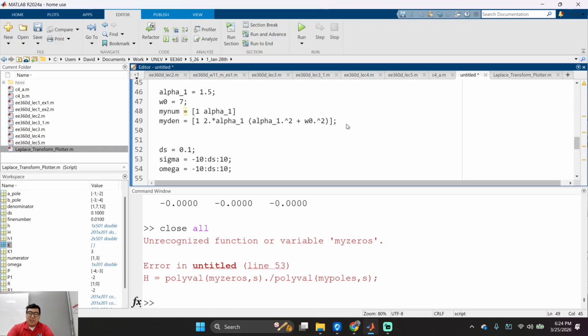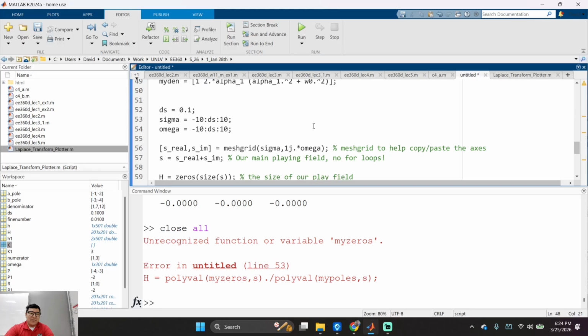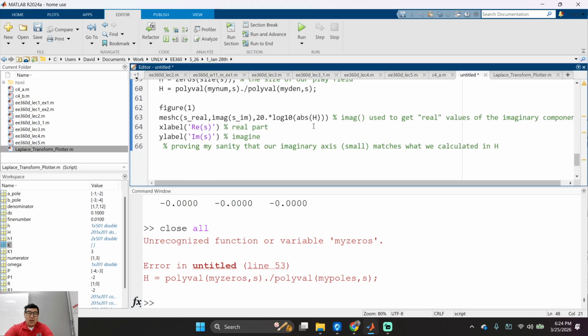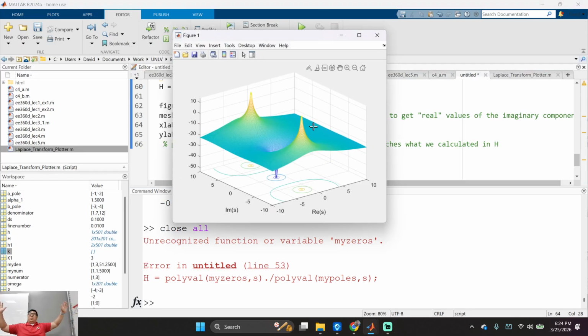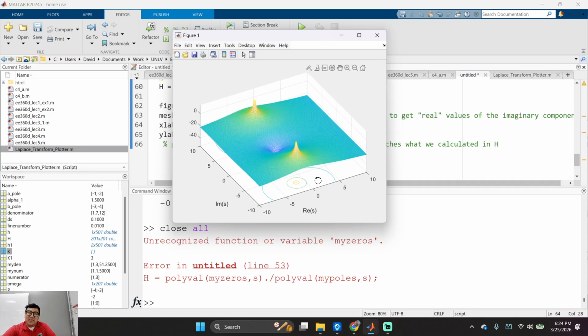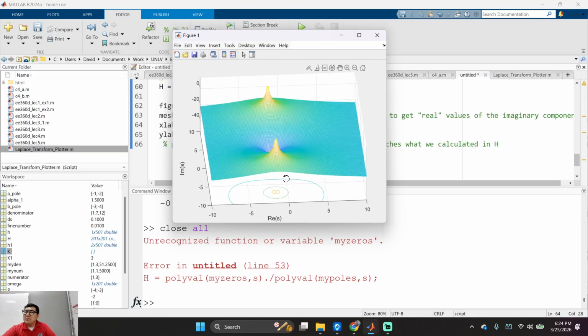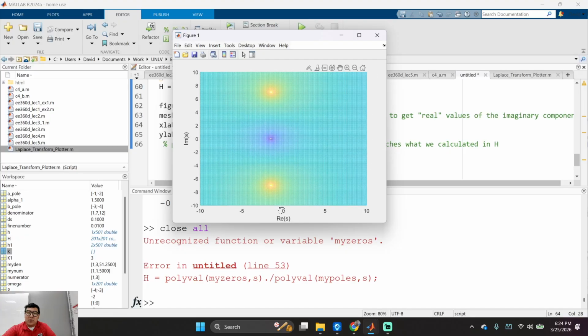Ready for me to do your homework? Yes. Roll them. Clean. You guys like that? Pretty cool, huh? If I were to rotate it like this, right? You see the imaginary axis right there, and the real axis?